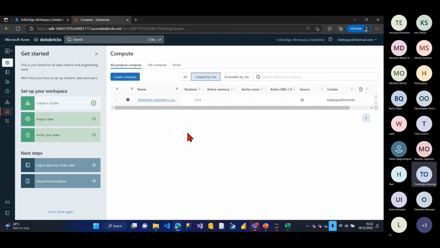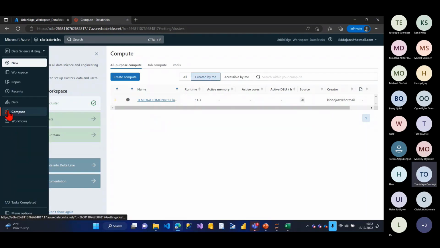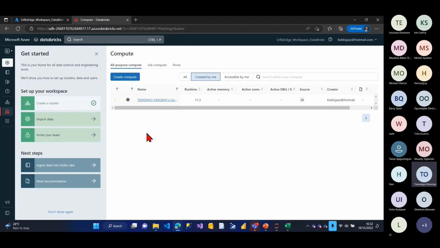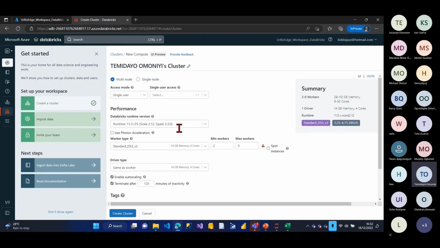So I've already created a cluster, right? But let me show you how to create a cluster. You go to cluster over here. I think they've changed the name to compute, but it was called cluster. But now it's called compute, right? Also create compute, okay. So this will load. So now this is just the interface, right?